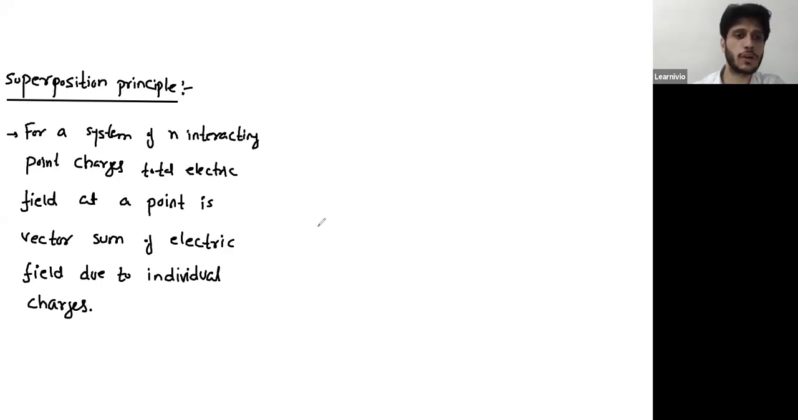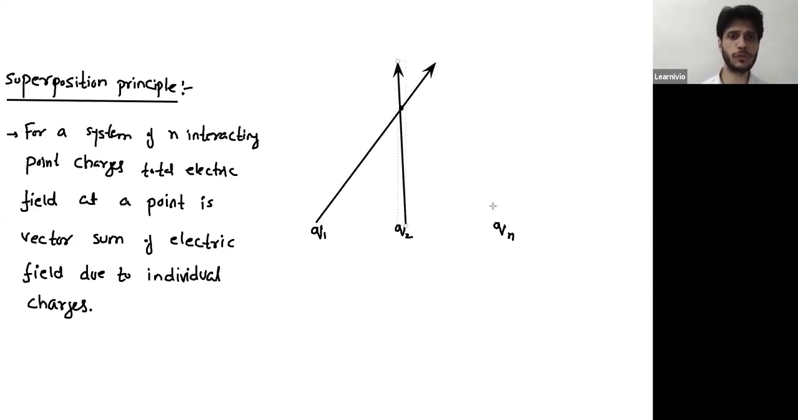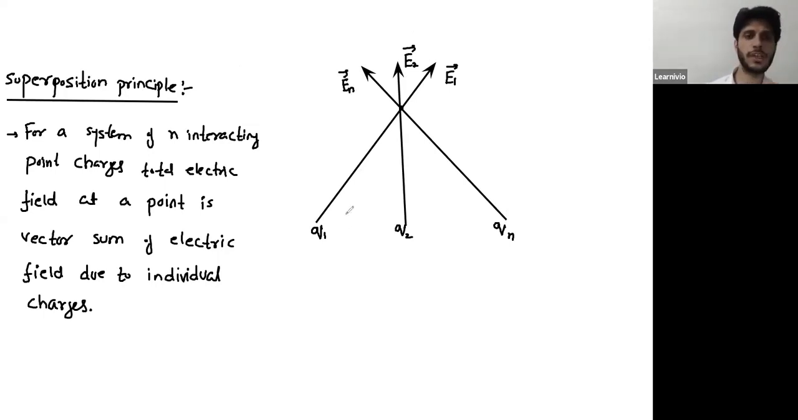So let's say you have a system of n point charges. You have a charge q1, a charge q2, and a charge qn. And you're supposed to calculate field over this point. So over this point, just calculate field due to each of the individual charges. Field due to q1, field due to q2, field due to qn. That's E1, this is E2, this is En.